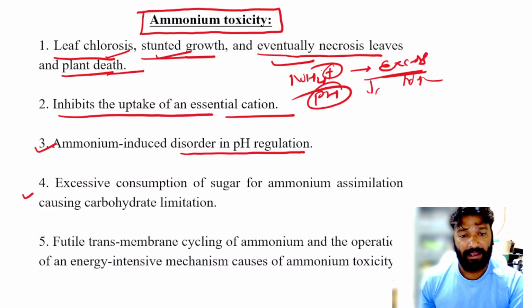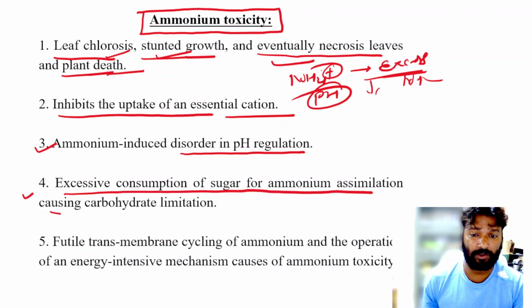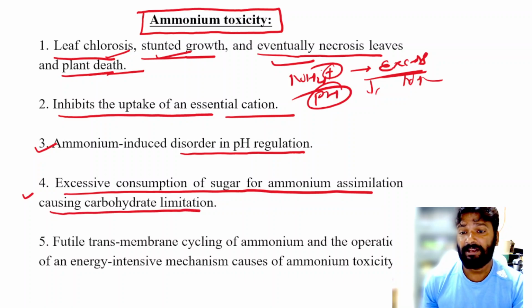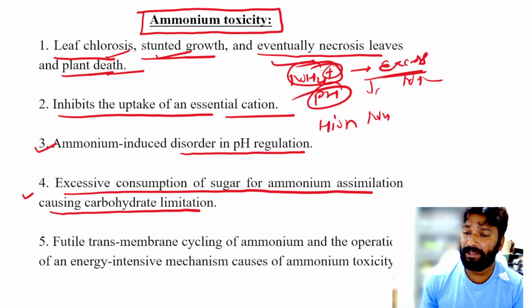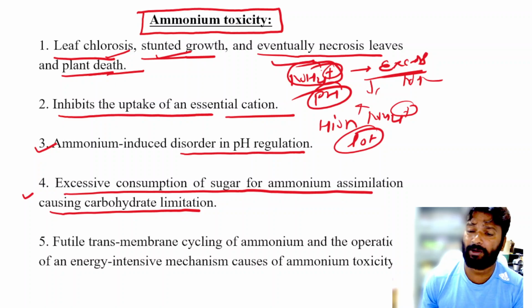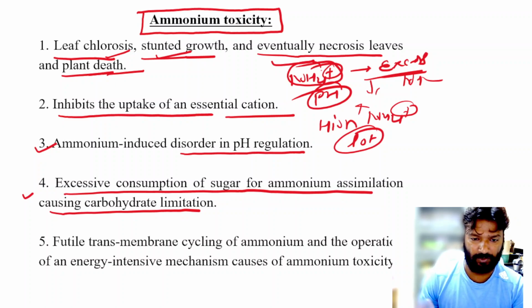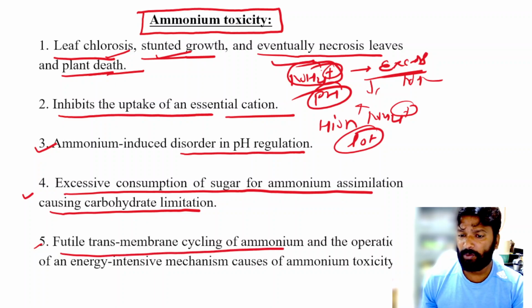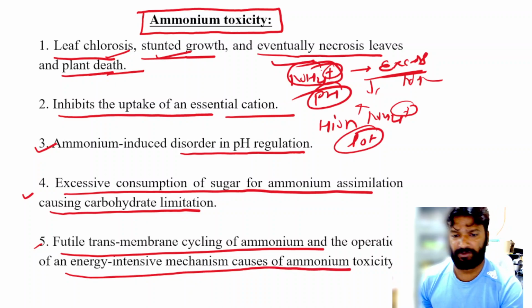Fourth is the excessive consumption of sugar for the ammonium assimilation, causing carbohydrate limitation. It is a simple thing: if there is a high uptake of ammonium, then there will be a lot of energy invested for the uptake of ammonium. Okay, so what happens is carbohydrate limitation. And next is the futile transmembrane cycling of the ammonium and the operation of energy intensive mechanisms, which cause ammonium toxicity.